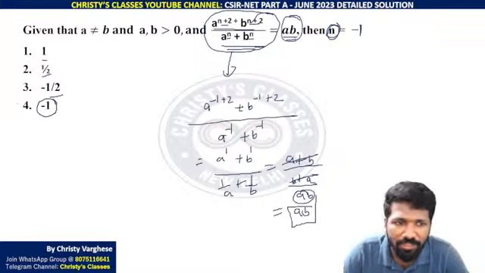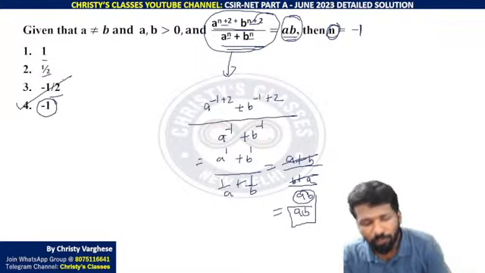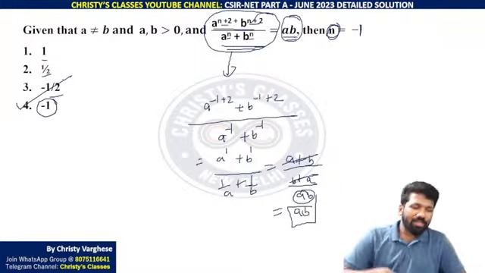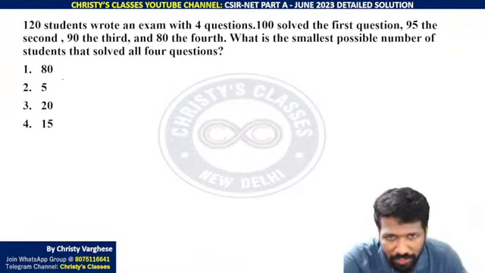Right hand side ab होना चाहिए. For that statement, option 4 should be the correct answer. Is it clear to all of you how option 4 is the answer?